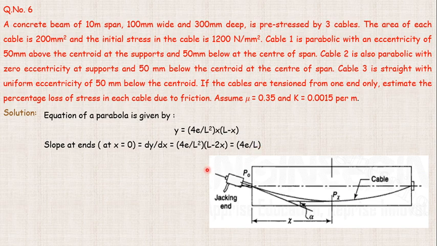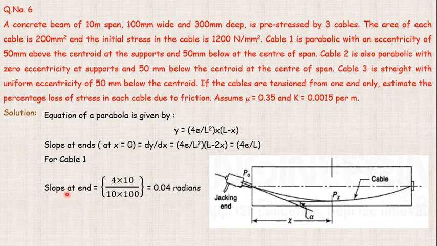So in this part, when we are able to substitute for cable number 1, we can see the eccentricity, how much it is given. So finding out that particular part, slope at the end will be equal to 4 into 10 divided by 10 into 100. So that is 10 meters into 100 that we have to consider. 4 into 10 we will consider, that comes out to be 0.04 radians.